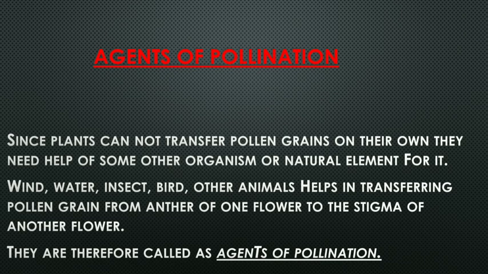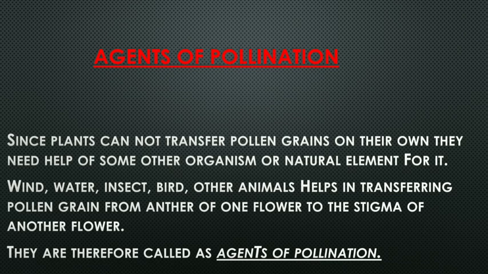They need help of some other organism or natural element to transfer the pollen grain from the anther to the stigma of the flower, and that is the main process in pollination. Without the transfer of pollen grain, there will be no pollination occurring.